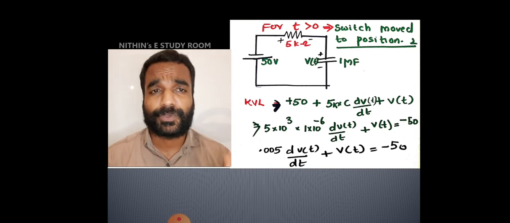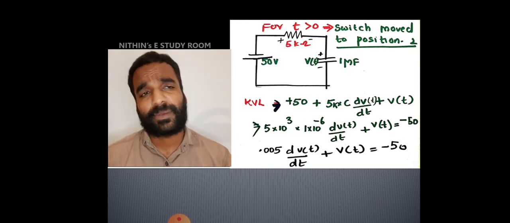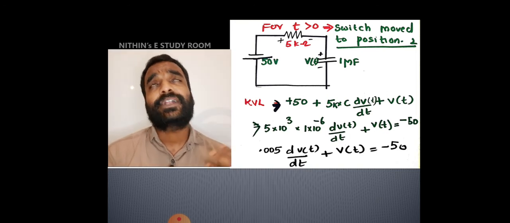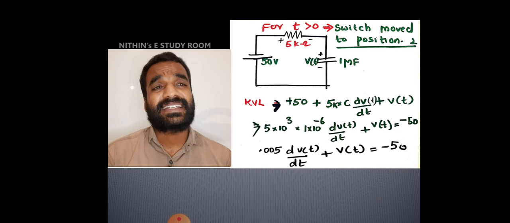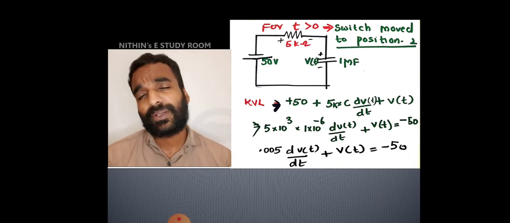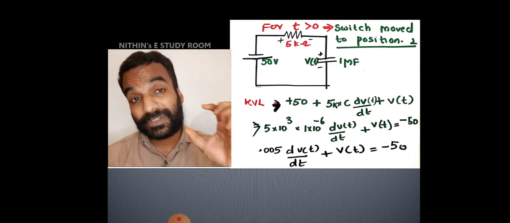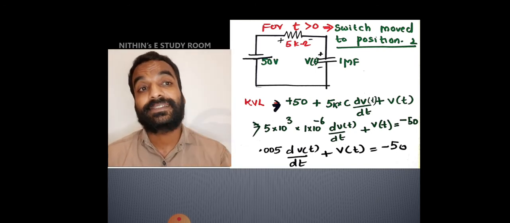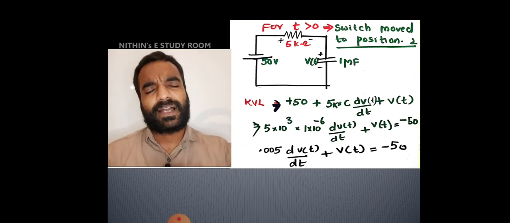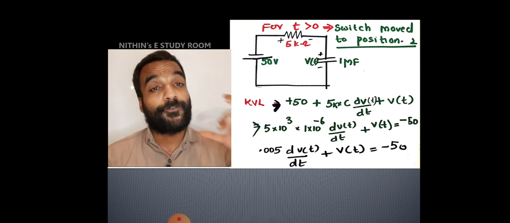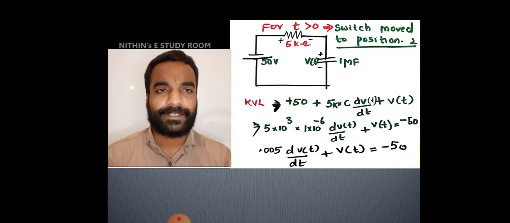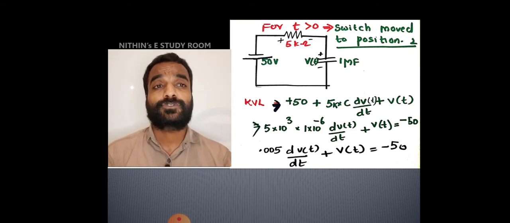Now it is not equivalent to an open circuit. It is a 1 micro farad capacitor, 1 into 10 raised to minus 6. But I know the capacitor cannot change its voltage instantaneously. Even though it is not exactly an open circuit, its 100 volt voltage is there. Whether it may be 100 or it may have some disturbance, anyhow a voltage is there. That voltage cannot change suddenly, and its polarity is also important.